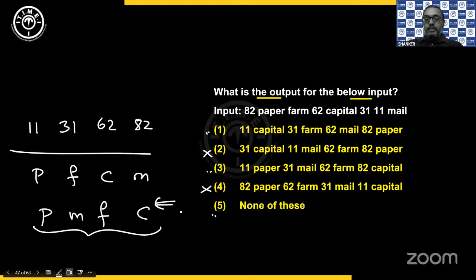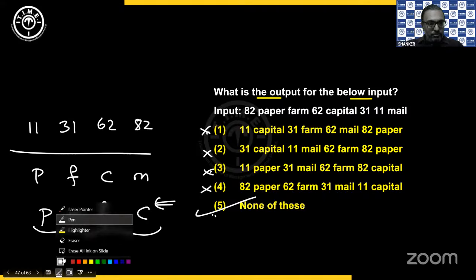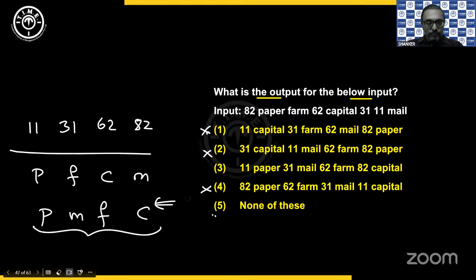So PMFC is paper, mail, farm, and capital. So cannot be. Paper, mail, farm, capital is available. No, my bad. So we have 11, 31, 62, 82 and paper, mail, farm, capital. Yes. Option 3, Abhishek, correct. Option 3 is what we get.